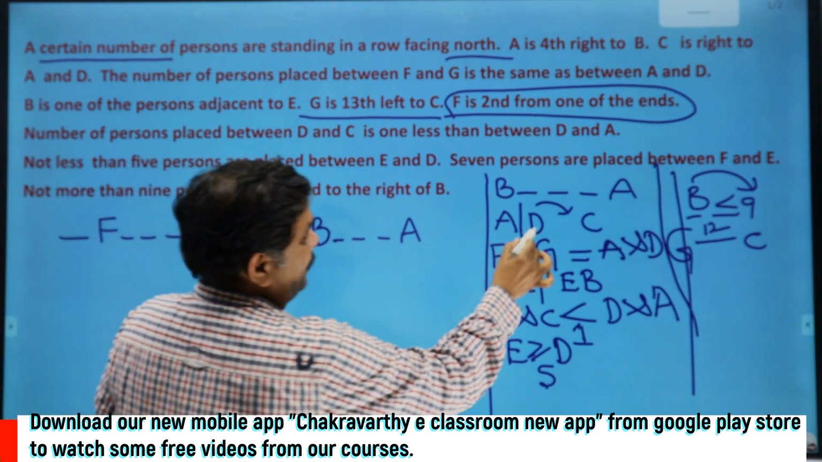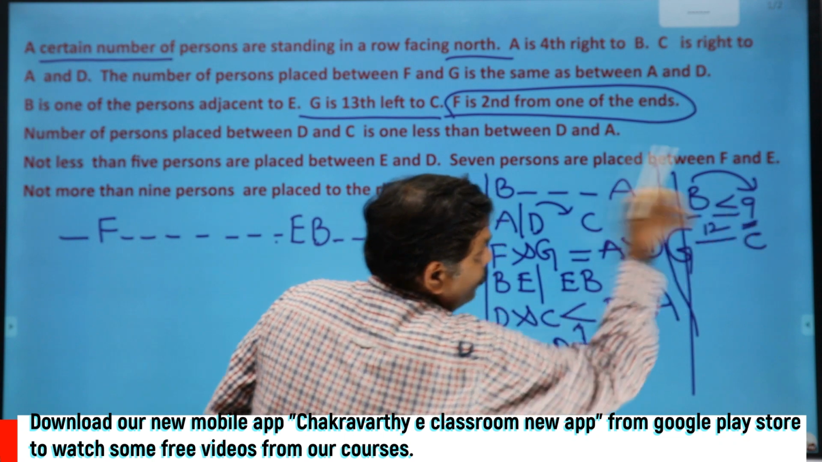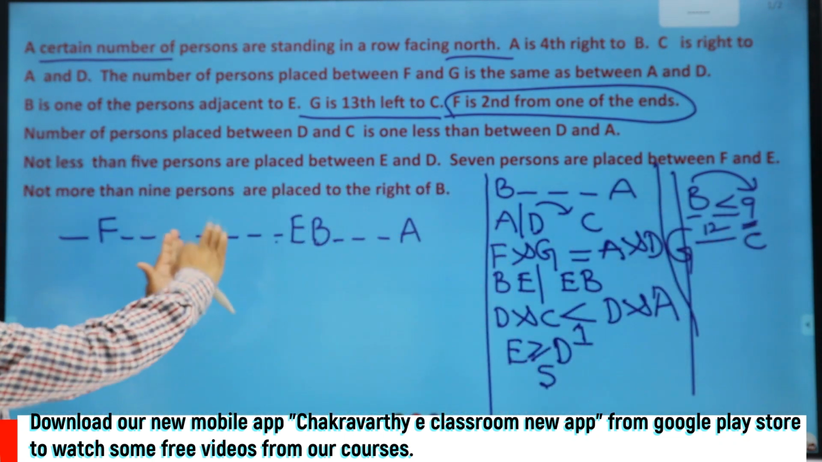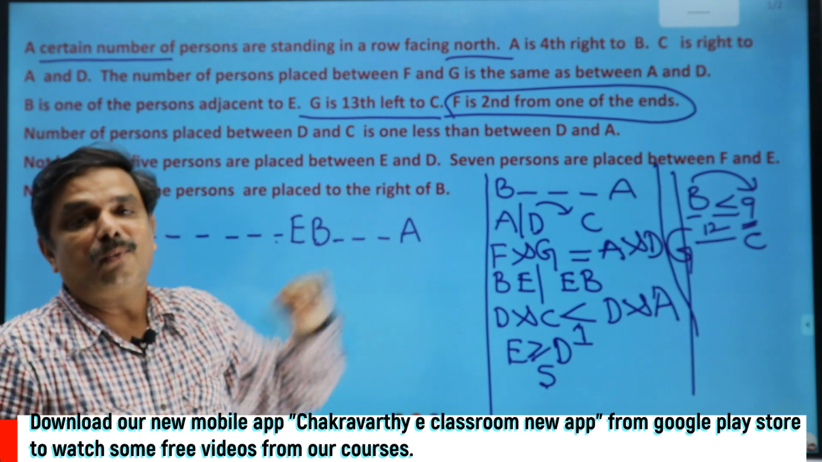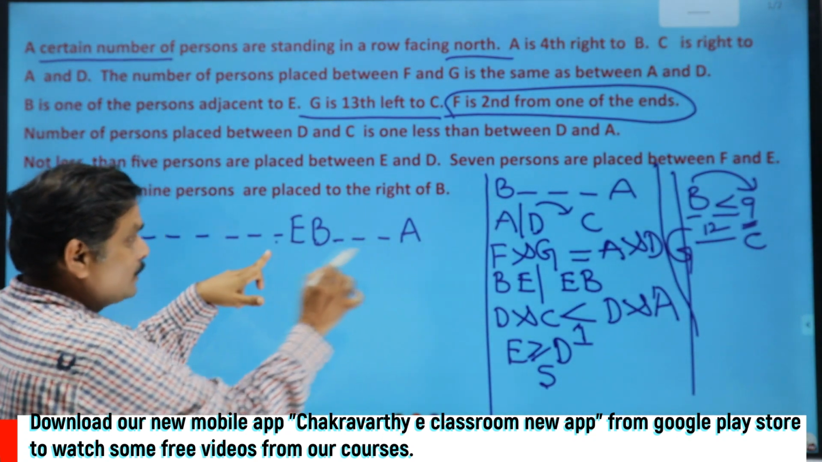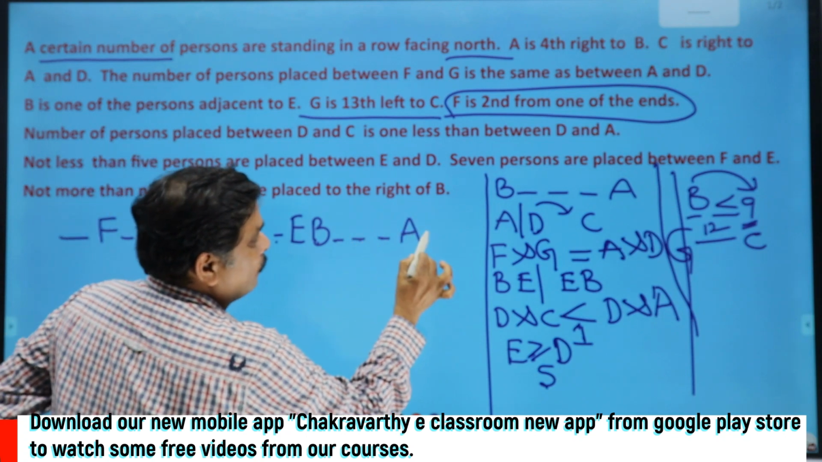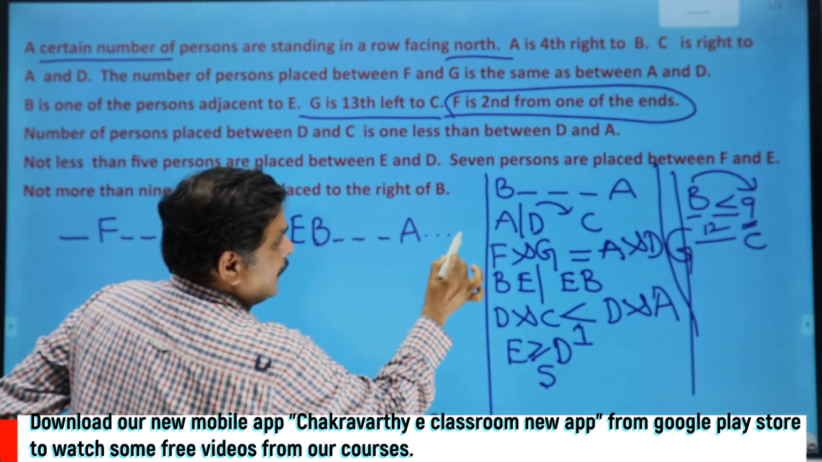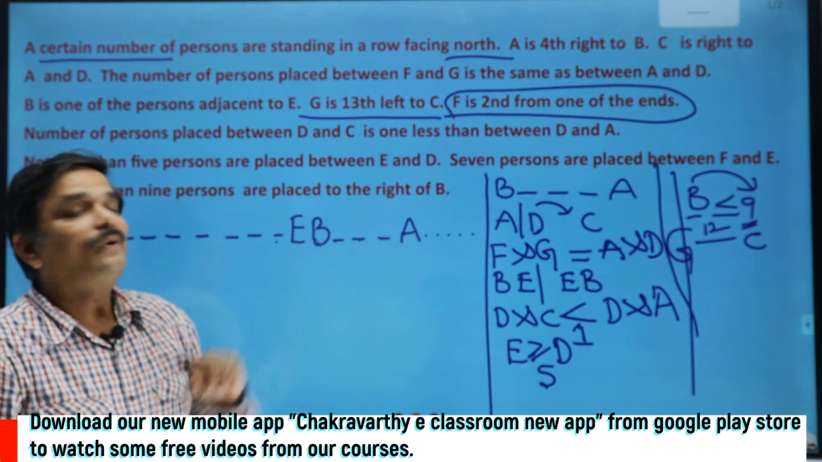Alright, now students, where shall I keep D and C? That depends upon this condition also. Don't forget that one. On the right side of B, maximum persons are 9. That should be less than or equal to 9. So here if this is B, 1, 2, 3, 4, 5, 6, 7, 8, 9. That's it. Only up to this extent I have to take.